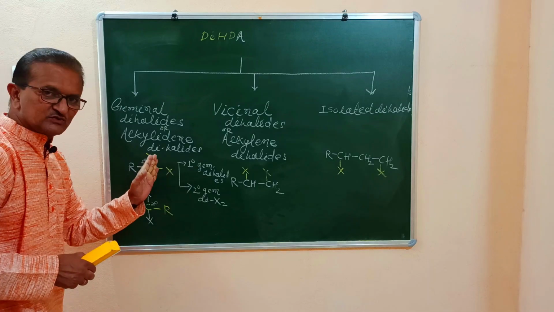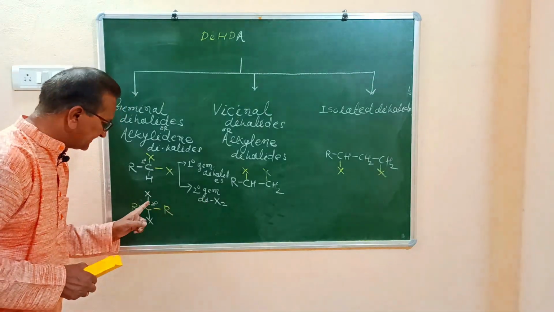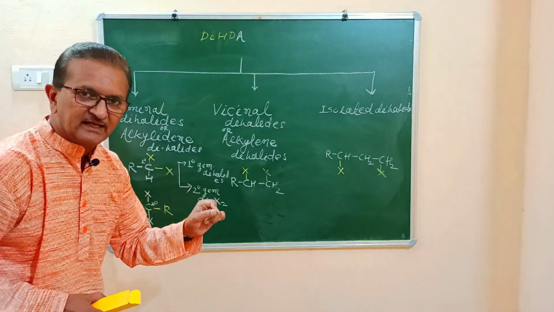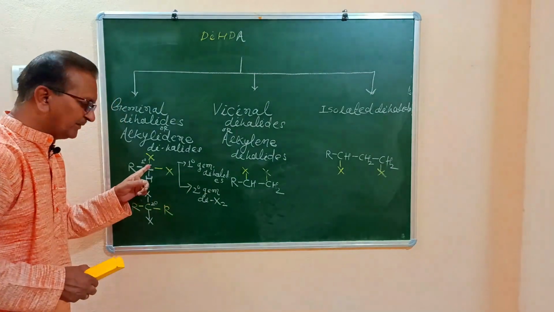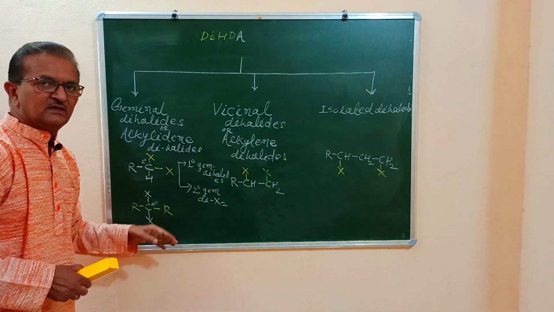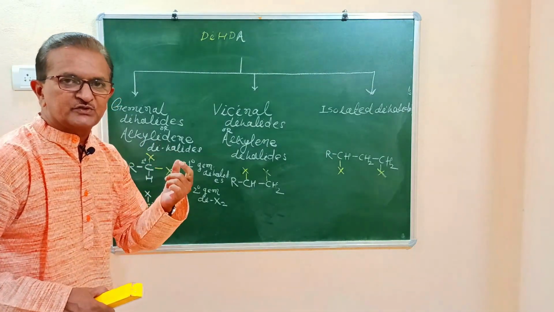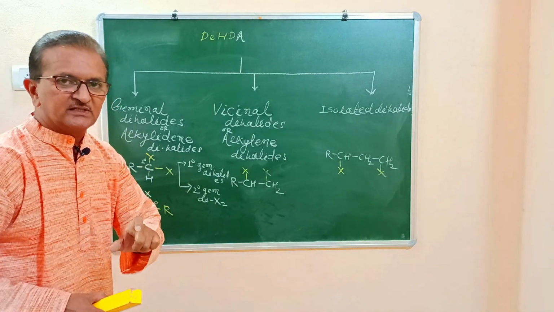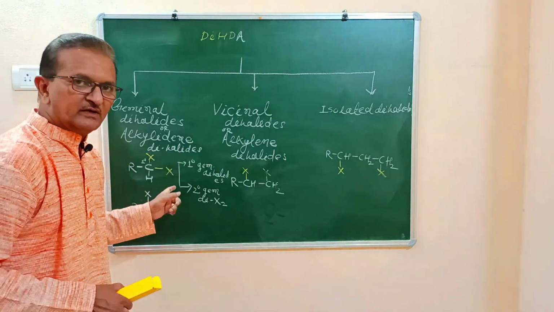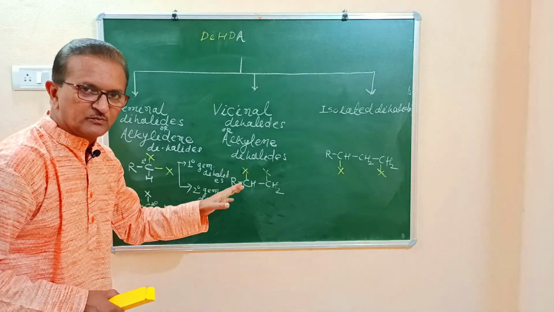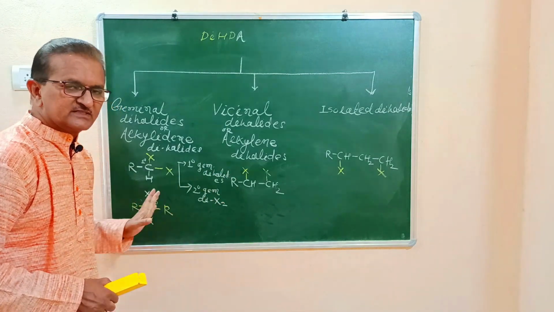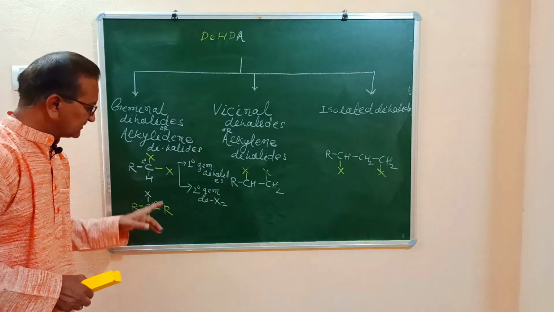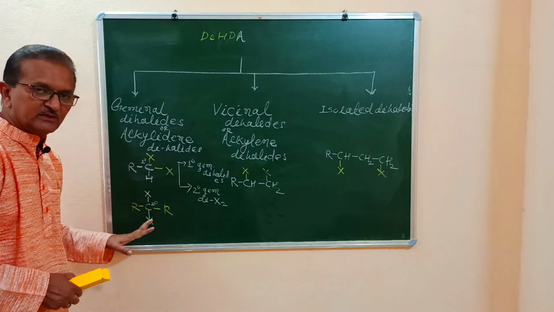Primary geminal halides are also called terminal geminal halides. Secondary geminal halides are also called non-terminal geminal dihalides. And these primary and secondary geminal halides are useful for the preparation of aldehydes and ketones respectively. That means primary geminal halides on alkaline hydrolysis produce aldehydes, while secondary geminal halides on alkaline hydrolysis produce ketones. Therefore, these examples are very important.